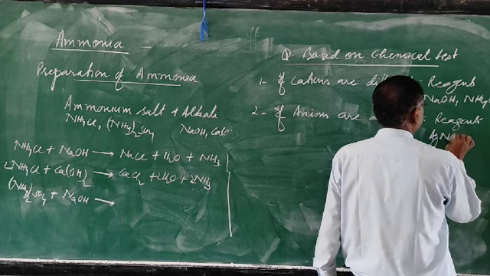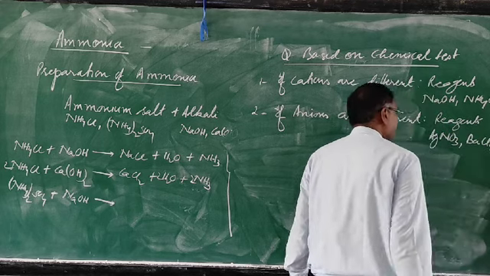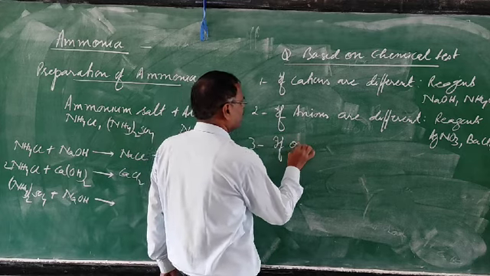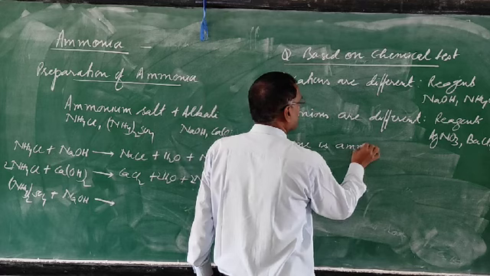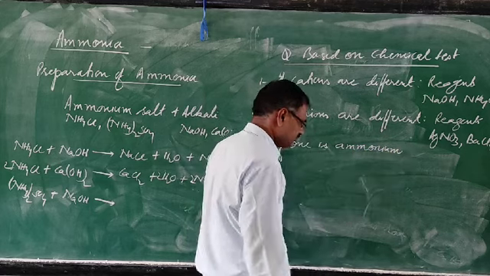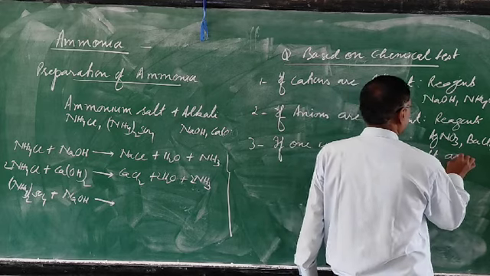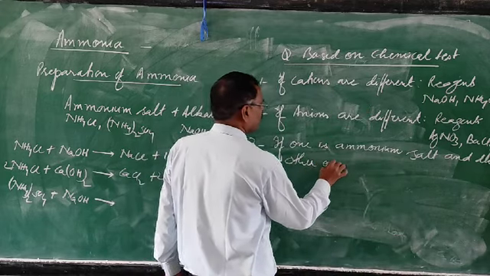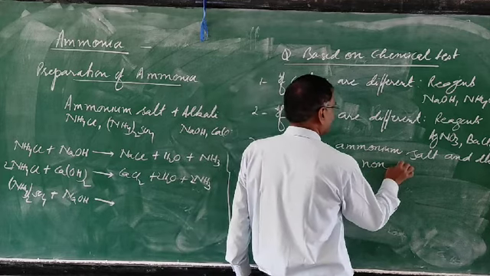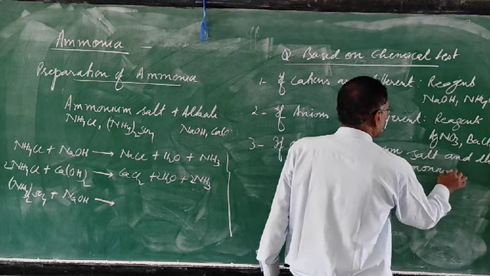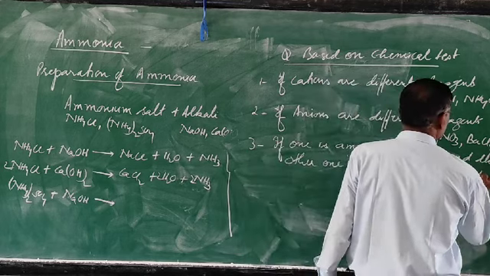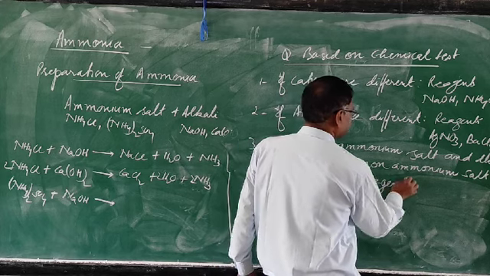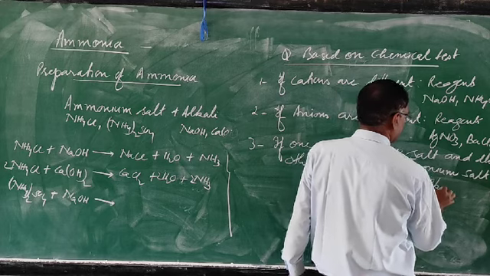Third one, if one is an ammonium salt and the other one is a non-ammonium salt, then as reagent we use alkali.